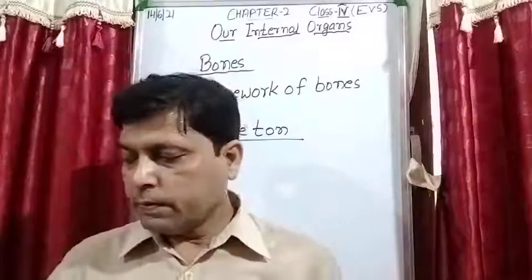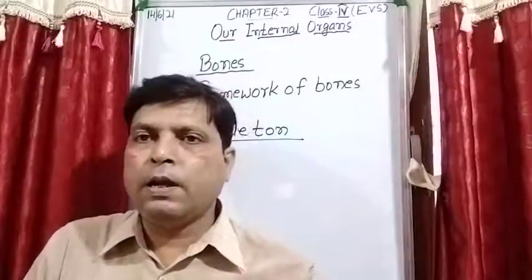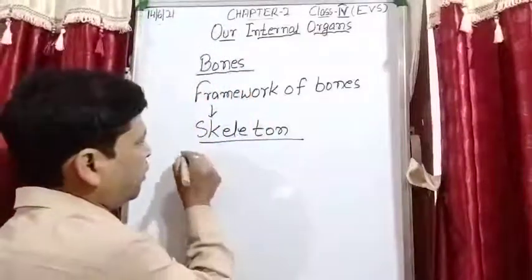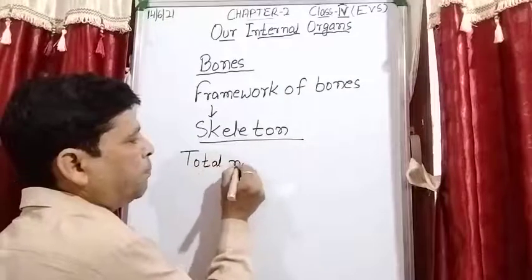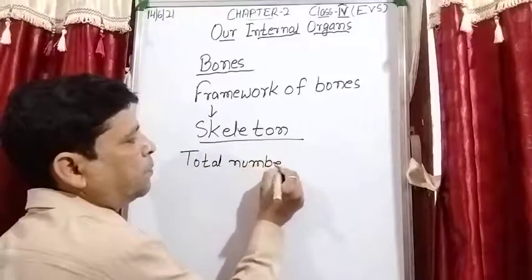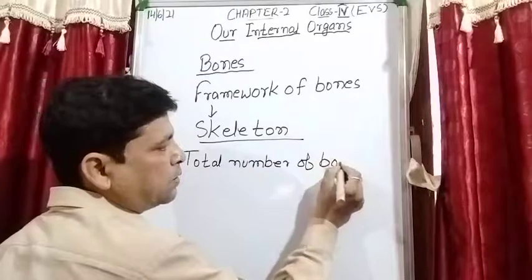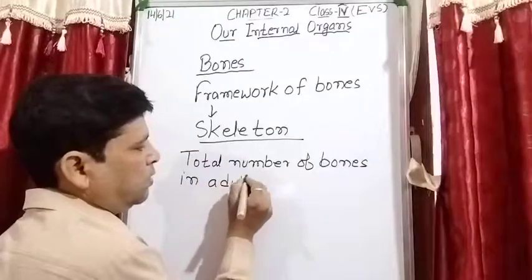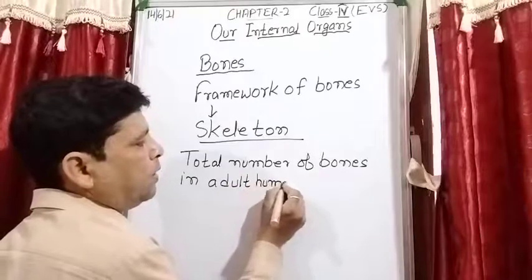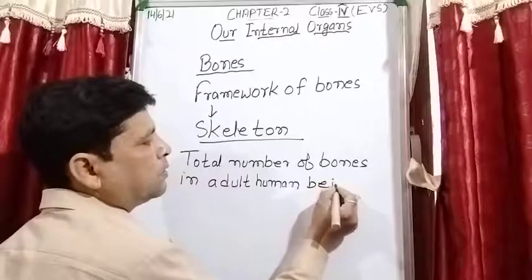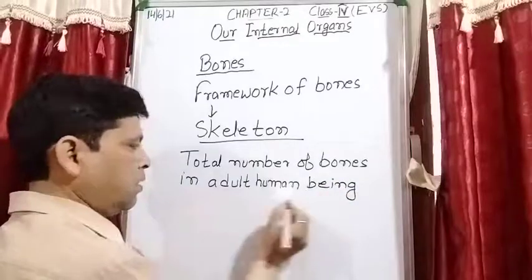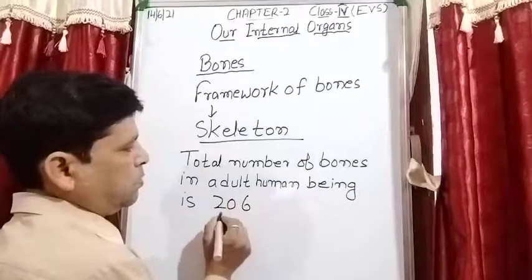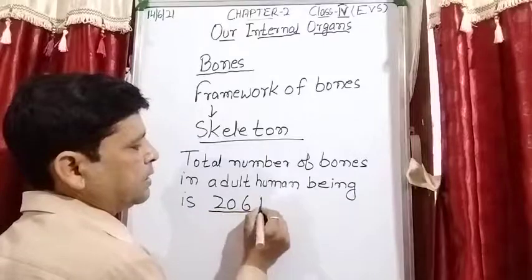So for example, in adult human beings, the total number of bones is 206.